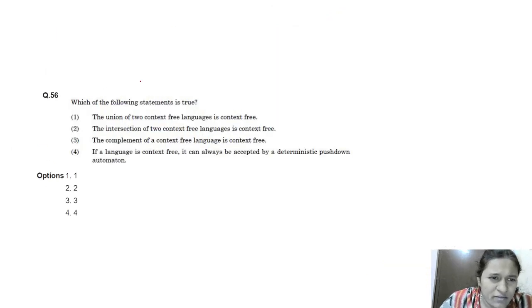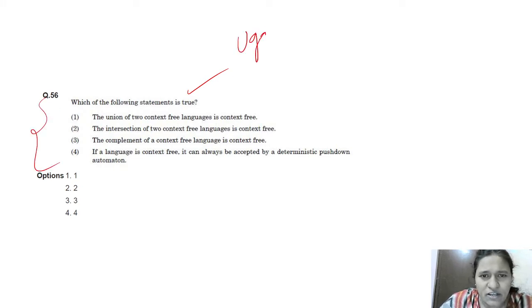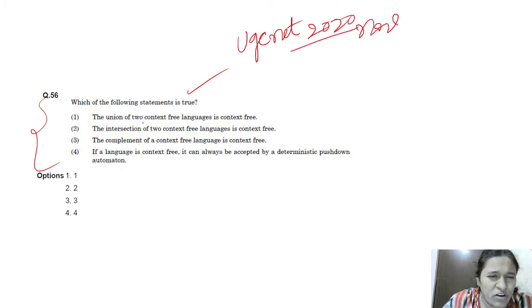Here we already discussed the closure properties. This is a UGC NET 2020 November question. The question is: the union of two context free languages is context free.